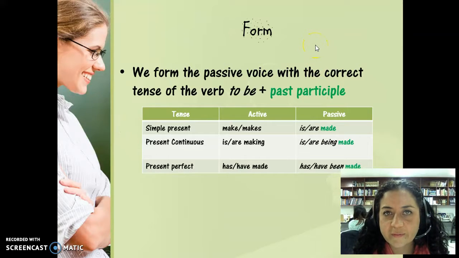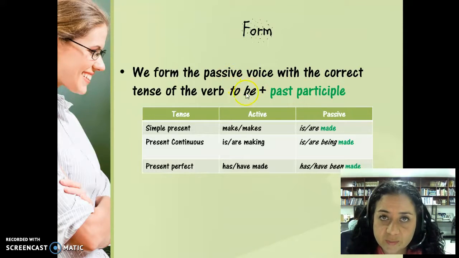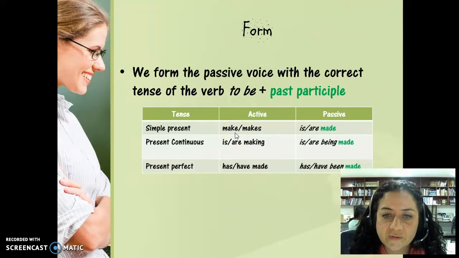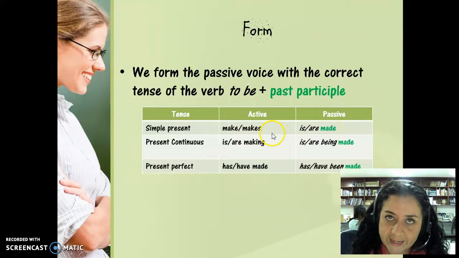So let's start with the form. We form the passive voice with the correct tense of the verb to be and the past participle. So as you can see in the chart, in the active voice, for example, we have the verb make or makes. But in the passive voice, that transforms into is, are, which is the simple present of to be, and made, the past participle of that verb make.